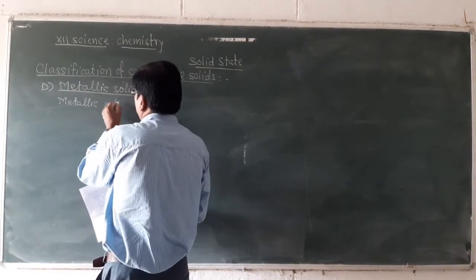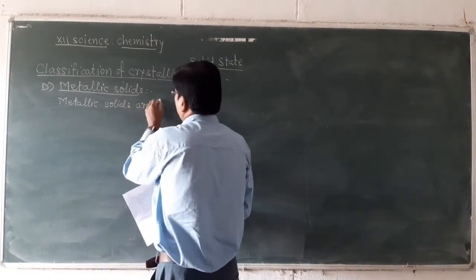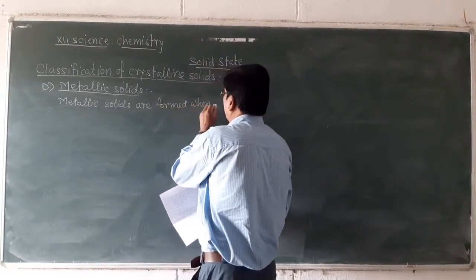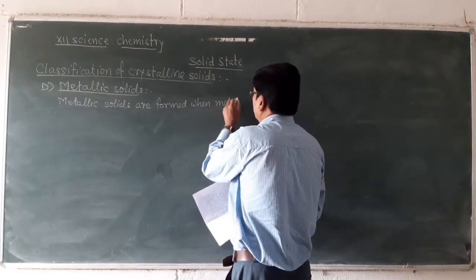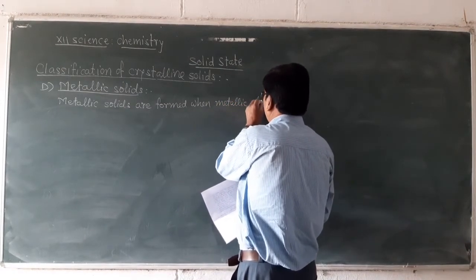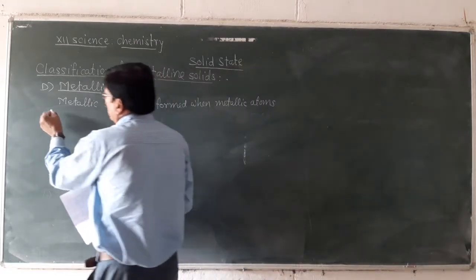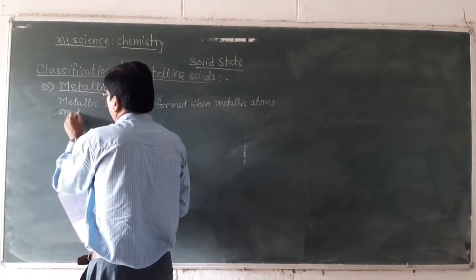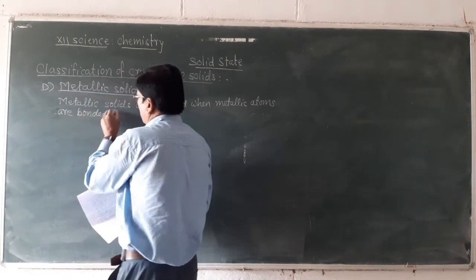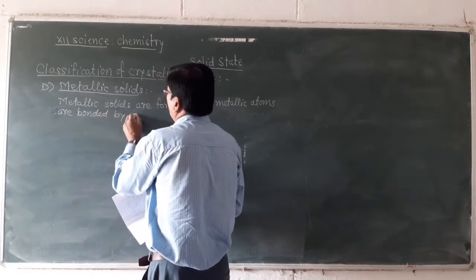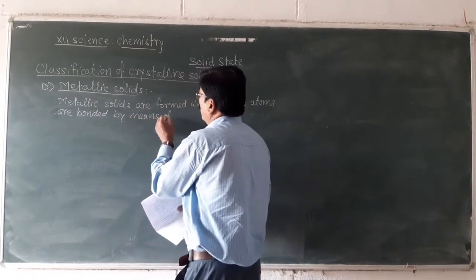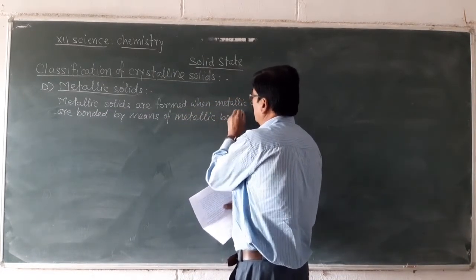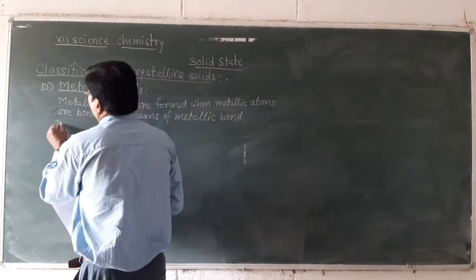Metallic solids are formed when metallic atoms are bonded by means of metallic bond. What is metallic bond?